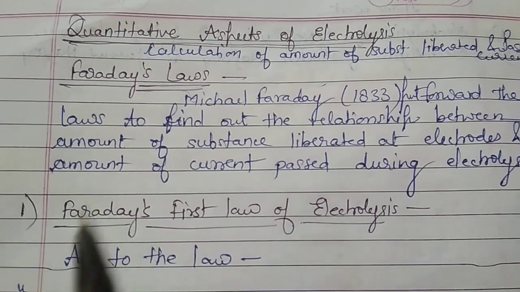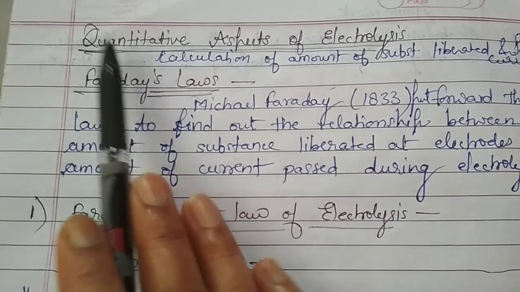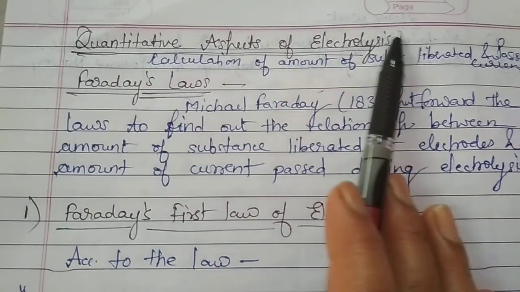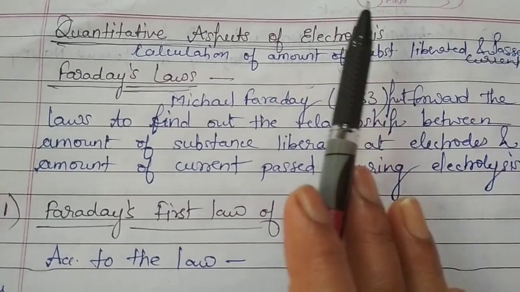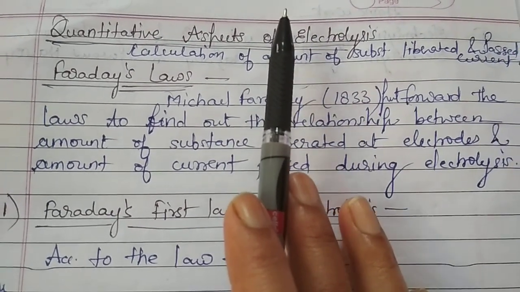So the quality we have decided. Now we are to see the quantitative aspect of the electrolysis.